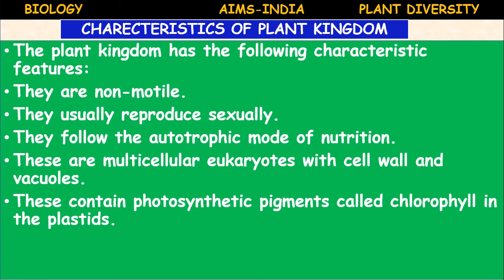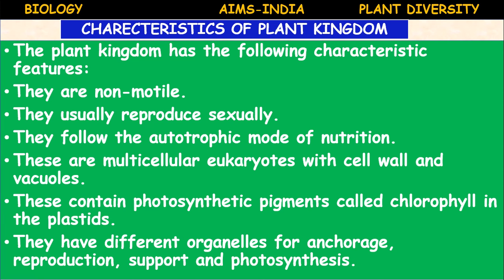Another important characteristic feature: the plants contain the photosynthetic pigment chlorophyll in special structures called plastids, chloroplasts. The plants have different organs for anchorage, meaning fixing in the soil, that is the root system, and separate organs for reproduction, support, and photosynthesis.